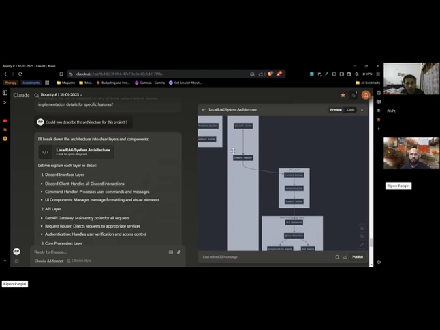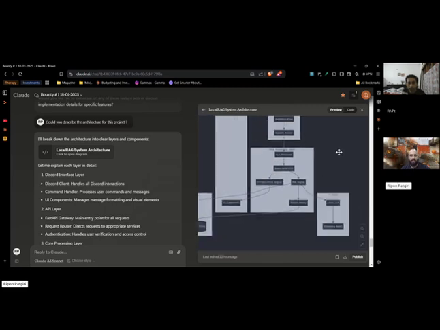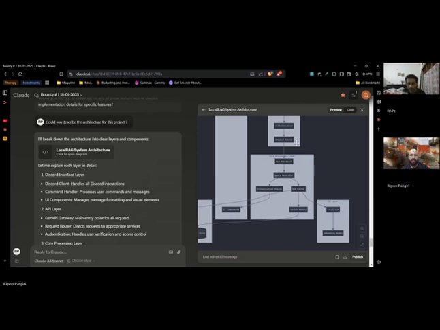The Discord is the client where we will input our queries to the LLM. There will be a command handler which will post the query to an API layer. The API layer, I'm not sure what the use is here. Basically, it's authentication and stuff. But essentially, it will take the query from here and take it to the processing layer where the actual processing will be done by the LLM. Here it is saying NLP processor, query generator, RAG engine.